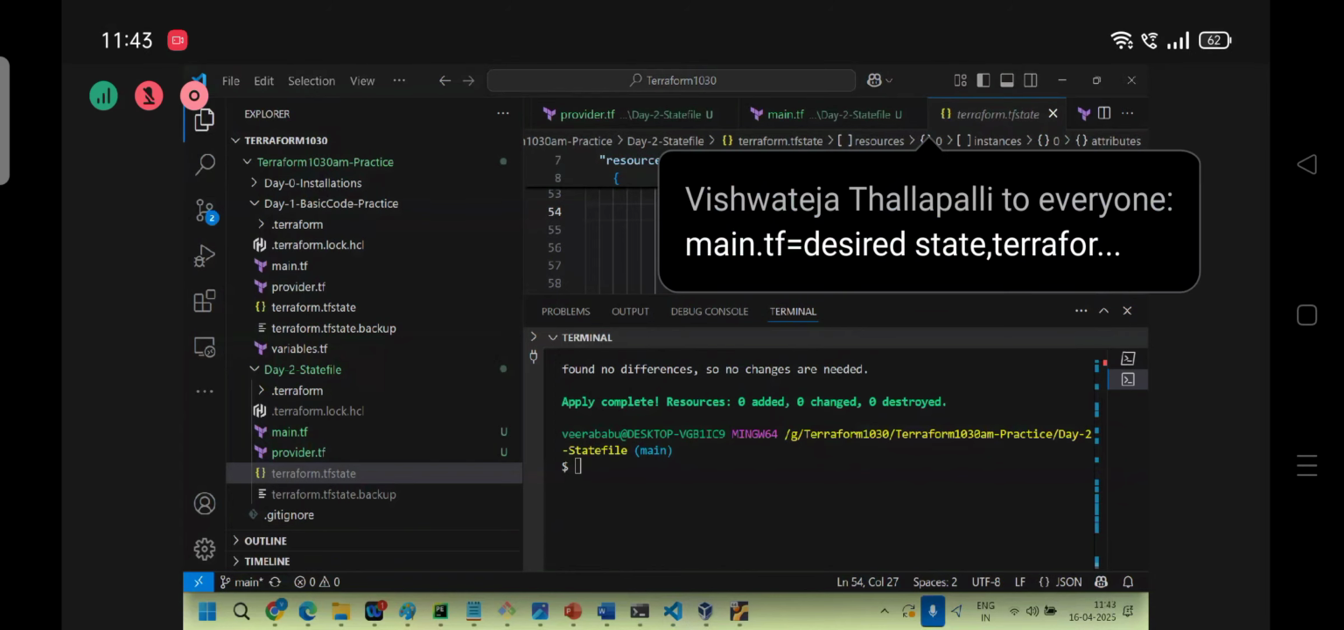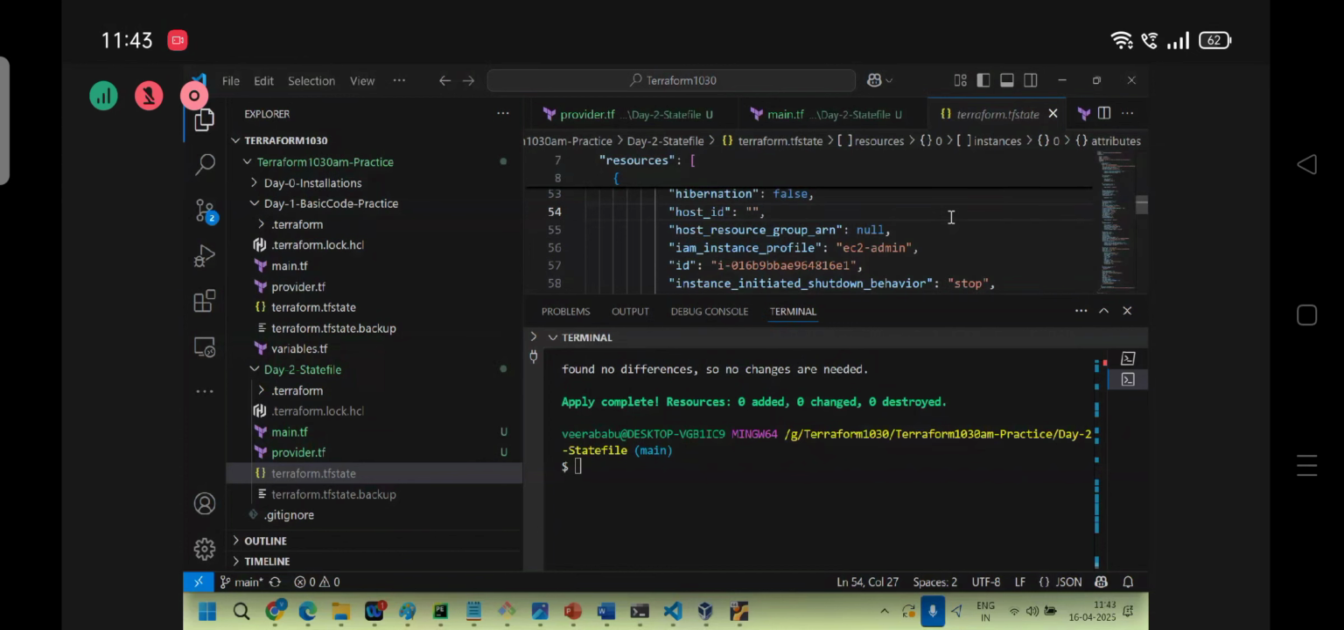Can we stop an instance through Terraform? No, not possible. Apply destroy only. What we can do is add a command to run the stop CLI command. That command we can run through Terraform to stop the instance if required. Not possible to stop an instance through Terraform directly.